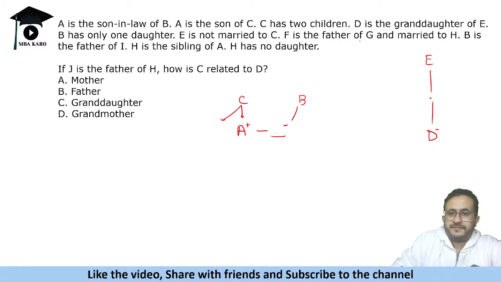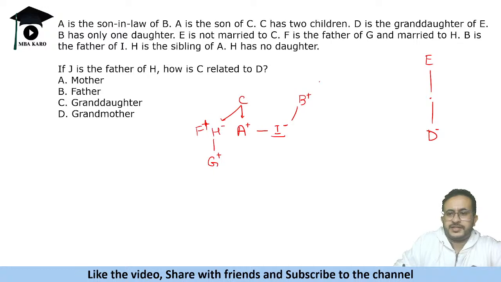Okay. F is the father of G and married to H. F is father of G, father of G. B is the father of I. So B is the father of I. That means this is I. Okay. And then we have H is the sibling of A, that is given to us. So this is H. So we will get F and H as siblings. And this is father of G. Right. ये हमें दिया हुआ है. And then H has no daughter. So that means G is the son.